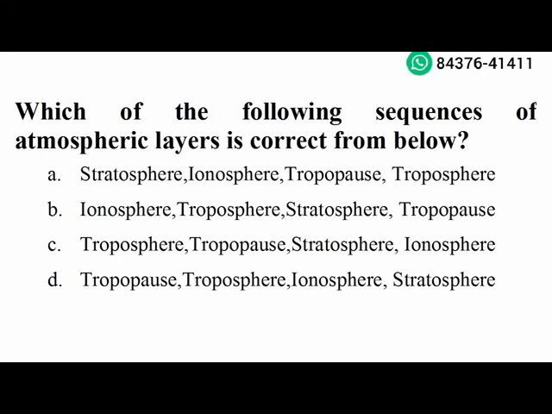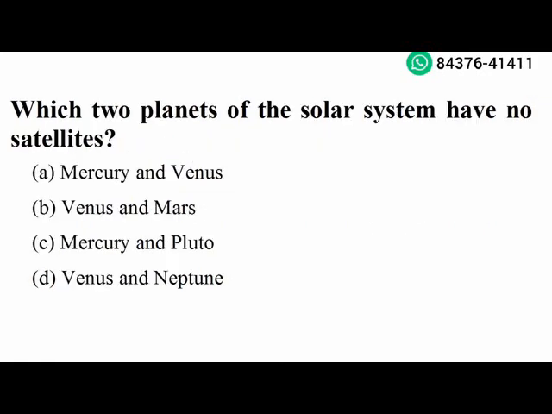Which of the following sequence of atmospheric layers is correct from below? Troposphere, tropopause, stratosphere, ionosphere. Option C is the right answer. Next question. Which two planets of the solar system have no satellites? Mercury and Venus. Option A is the right answer.